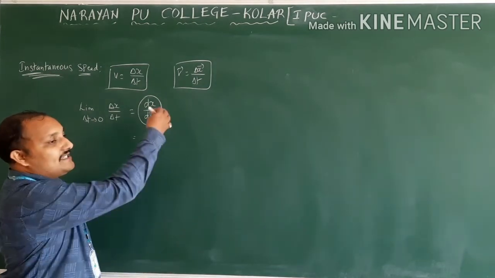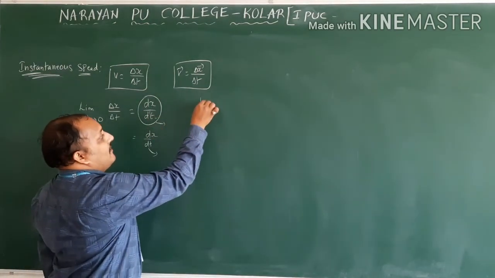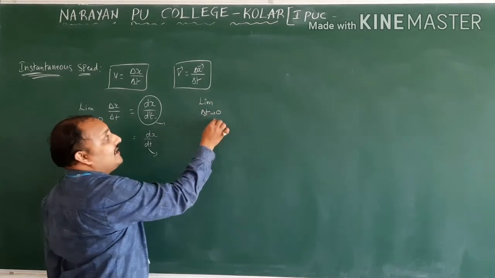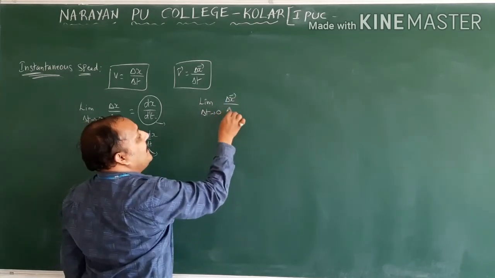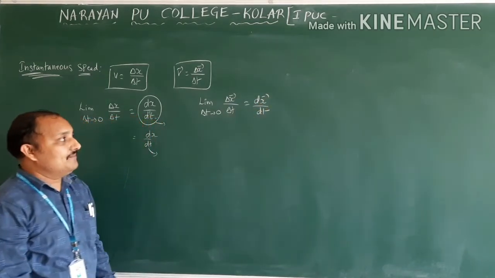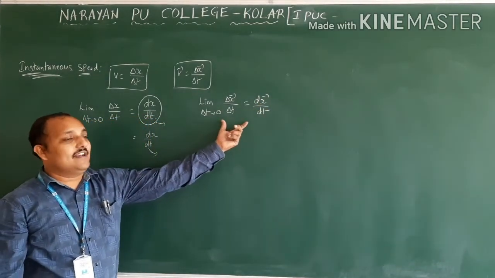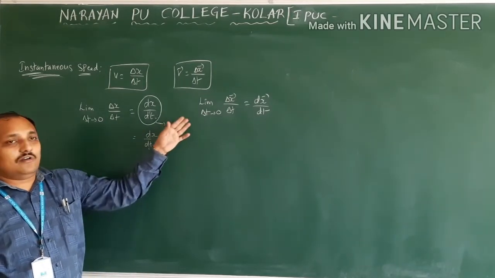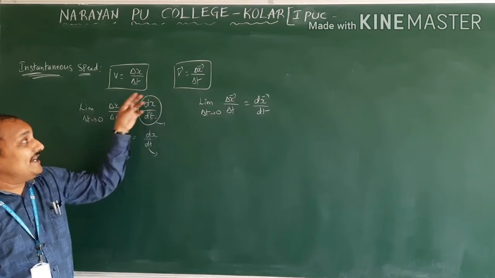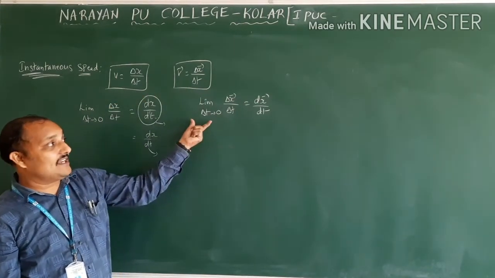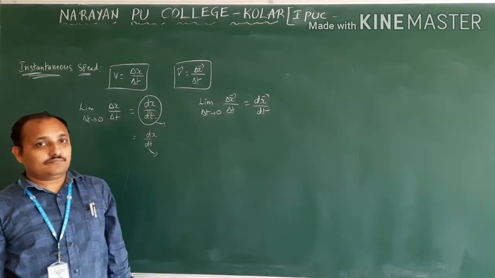Here, how will we write instantaneous velocity now? So limit, what do we have to write? Time difference is almost 0, delta t tends to 0. Then delta x bar by delta t can be written as dx bar by dt. So this is according to the equation. If you are not able to write the definition, you can write the equation also. So instantaneous speed is defined as, you can write this equation. Instantaneous velocity is defined as, you can write this equation.